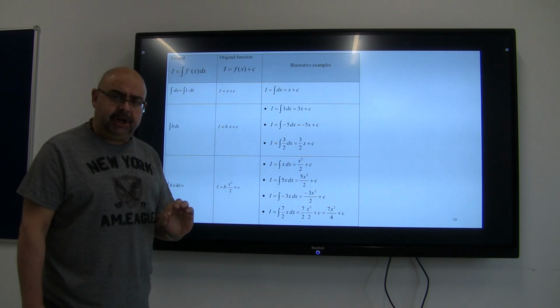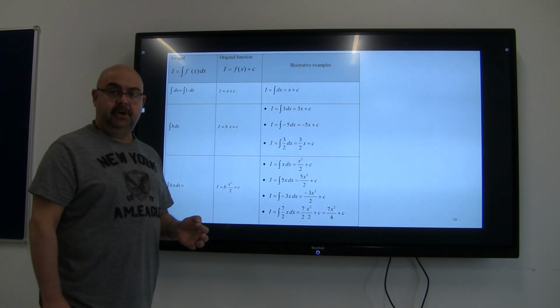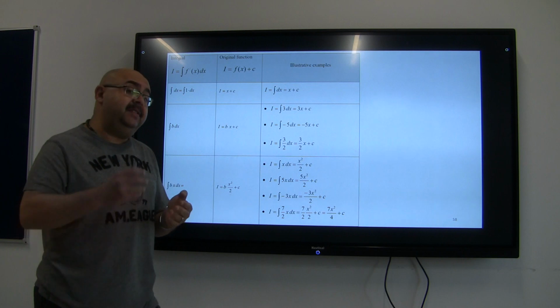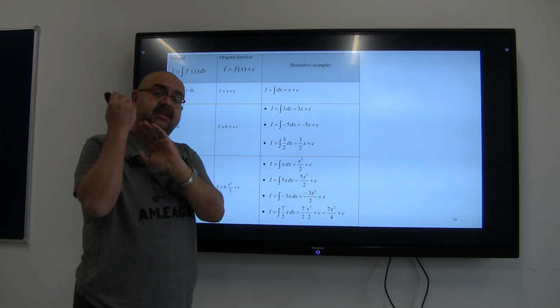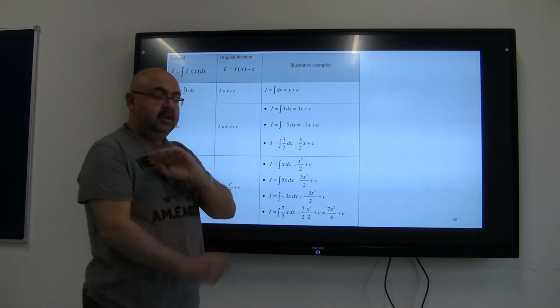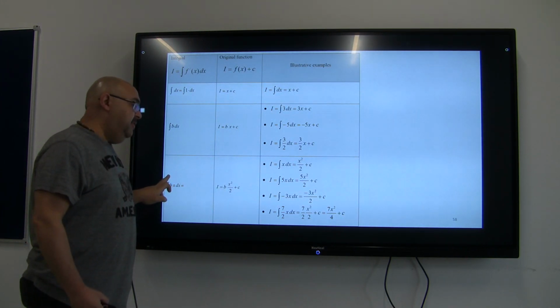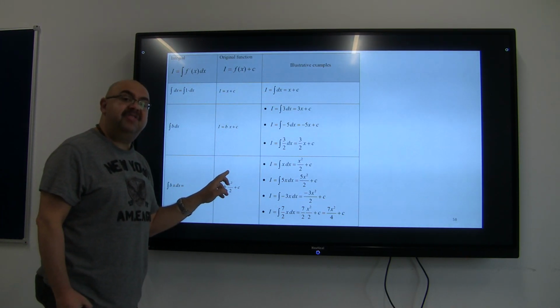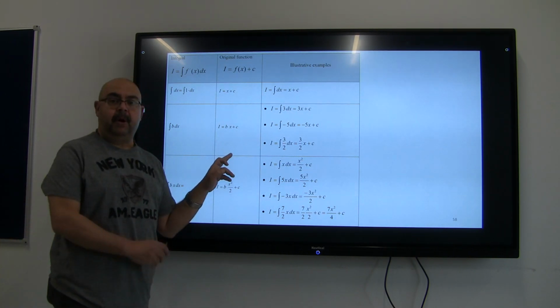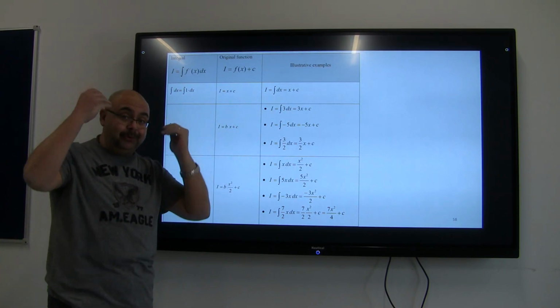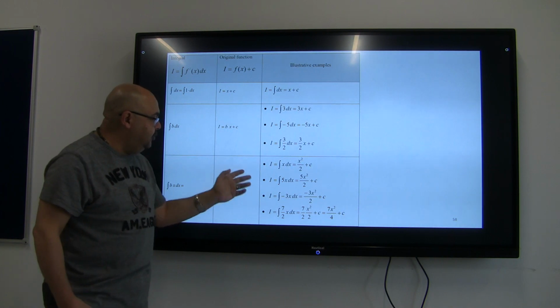In integration, I will move backward. So I will start by adding 1 to the power of x, then I will do division. So integrating x to the power of 1, it's going to be first x to the power of 2, then divide by the new power. So it's going to be x to the power of 2 divided by 2, then add a constant.